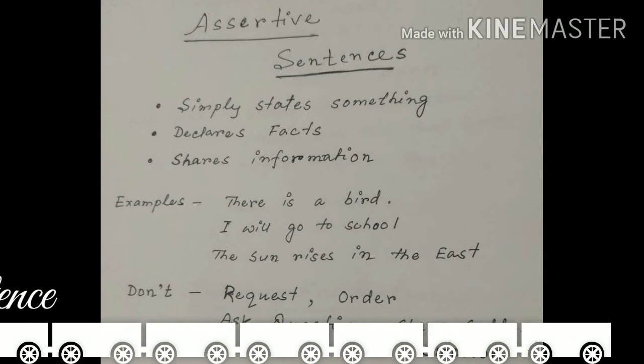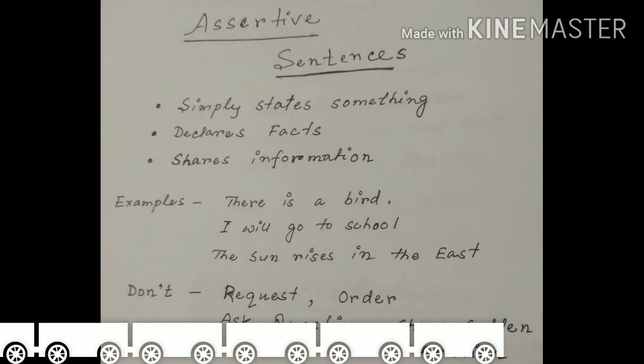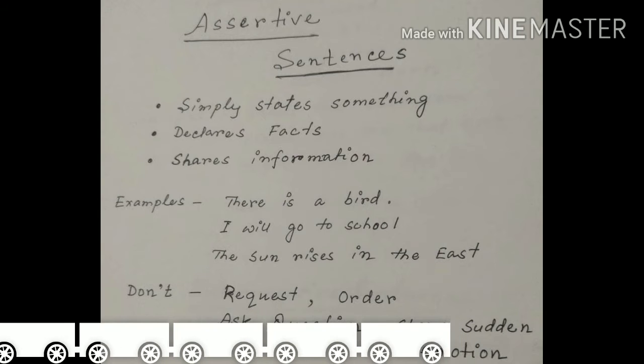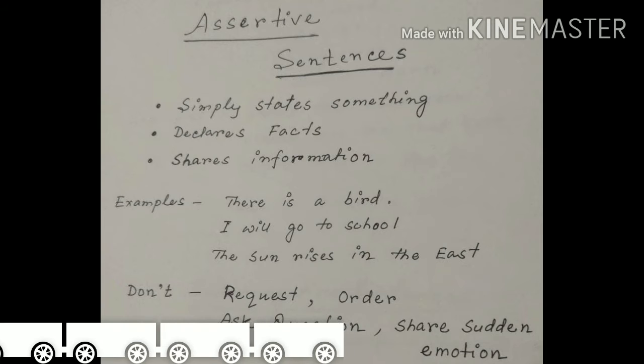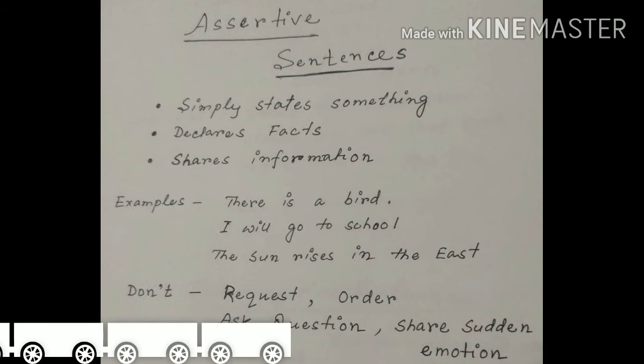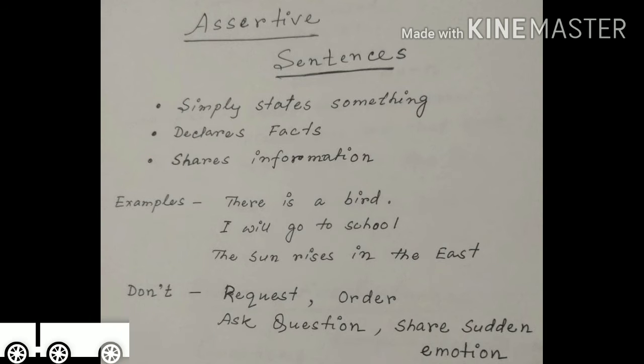For more understanding, we can say that assertive sentences don't order, request, or ask any question. They also don't share a sudden emotion or feeling. They only state something, only declare facts, and only share information. So, it's an assertive sentence.